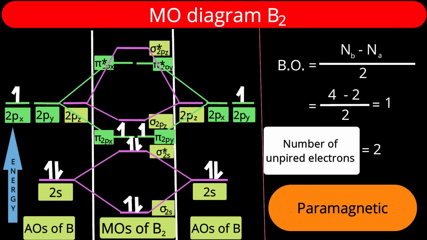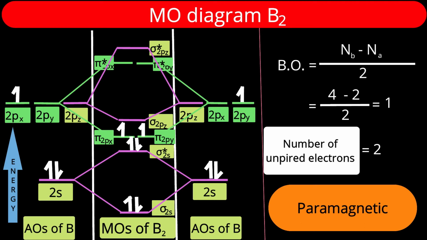Similarly, 2px of one is the same as the 2px of the other, and 2py of one boron atom has the same symmetry as the 2py of the other boron atom. So from the symmetry point of view also the conditions are fulfilled. Those orbitals are eligible to form the various molecular orbitals.